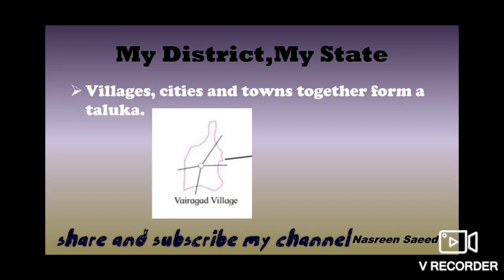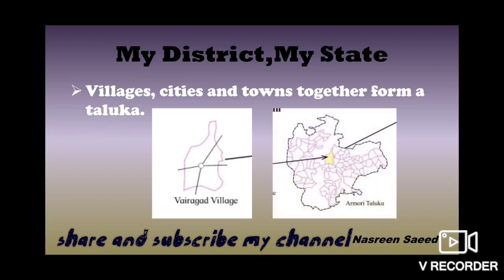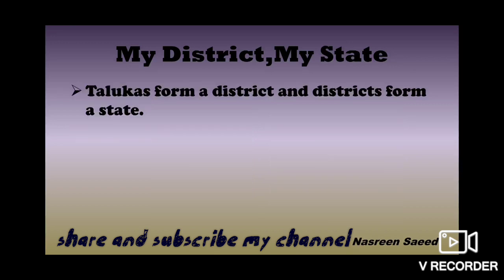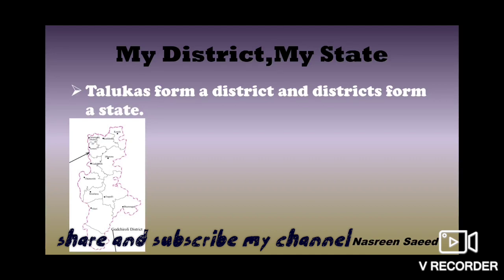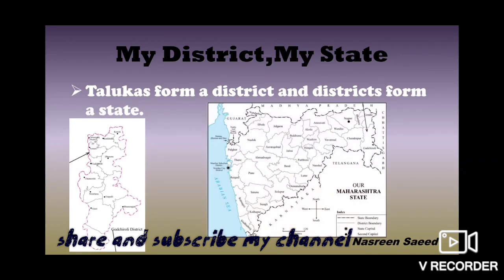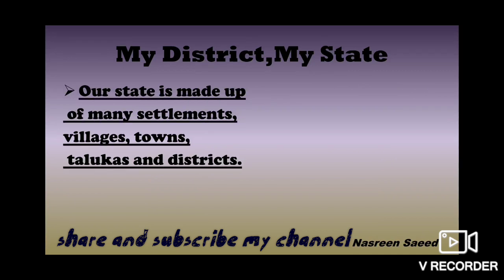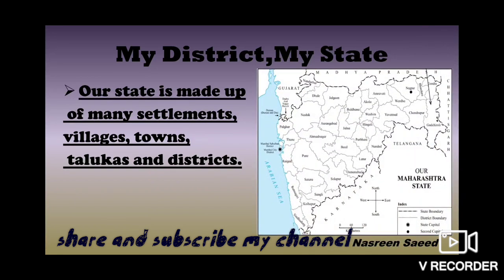Now, which village do we see in the picture? We see Vairagarh village. Now, this Vairagarh village is in Armori taluka. Which taluka is it in? It is in Armori taluka. Talukas form a district and districts form a state. Now, Armori taluka is in which district? Yes, it is in Gadchiroli district. And Gadchiroli district is where? It is in Maharashtra. So, our state is made up of many settlements, villages, towns, talukas and districts.